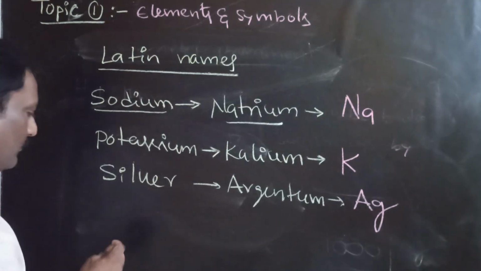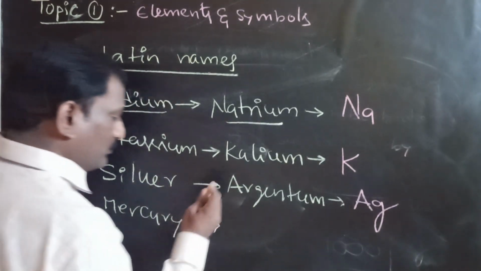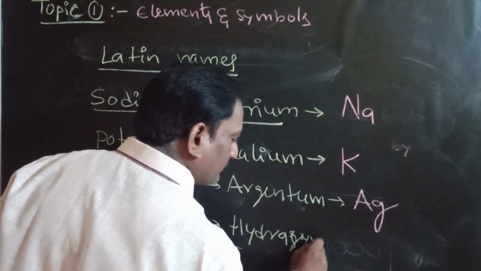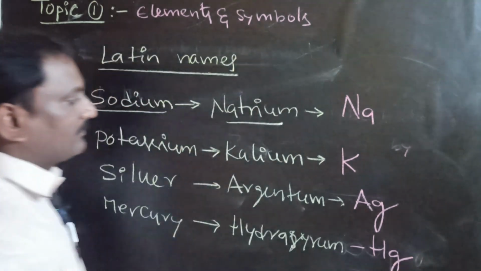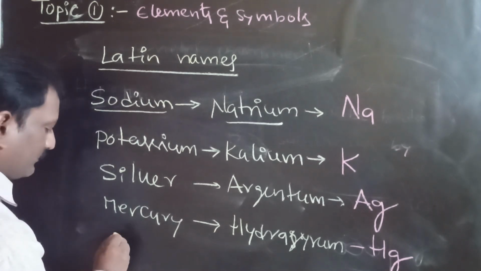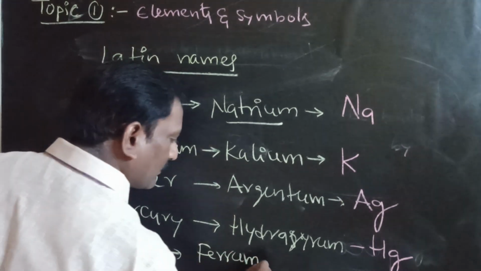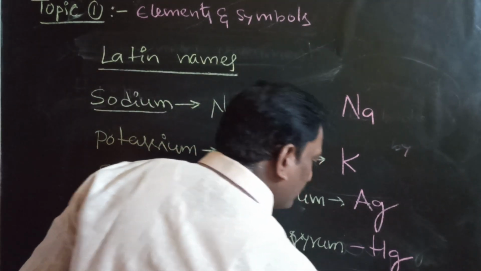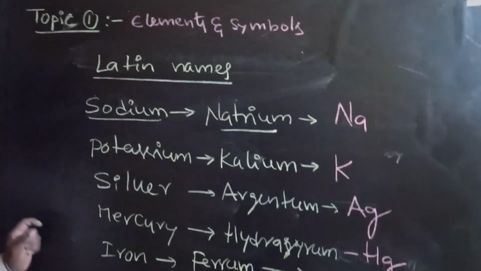Next one, mercury. The symbol will be capital H and small g. Next example, iron. The Latin name is ferrum. The symbol will be capital F, small e.